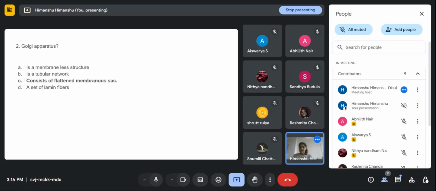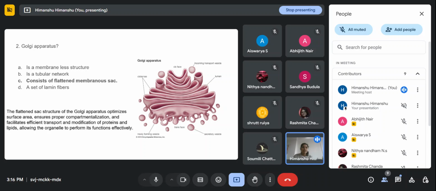Okay, let's see. Option C is the correct answer, right? It consists of the flattened membranous sac. And what is this flattened membranous sac? These flattened sac structures of the Golgi apparatus optimize the surface area, and we call it a cistern also, right?